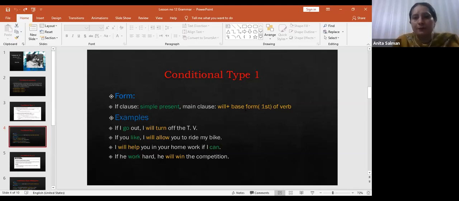First form of verb. So in conditional type 1, there are two types of clauses, if clause and main clause. In if clause, we use simple present tense. In the main clause, we use simple future tense. Simple future tense means will plus base form of verb. What is base form of verb? First form of verb. Right. I'm going to read the sentences. Just pay close attention and look on the screen.